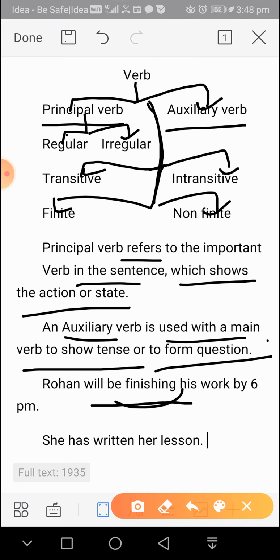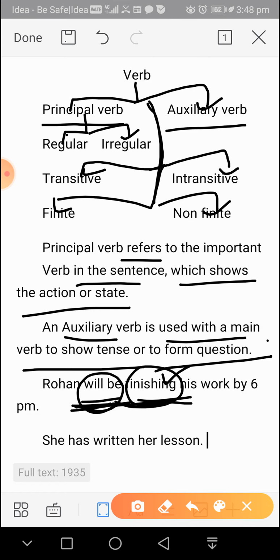Here finishing is our main verb. Without this form of verb the sentence is incomplete. You cannot form a sentence. But here will be is our auxiliary verb. This is only to show the tense. Which tense? See, the auxiliary verb tells us exactly which tense we are talking in. So auxiliary verbs are very important in telling tenses, and main verbs are the main part of a sentence.